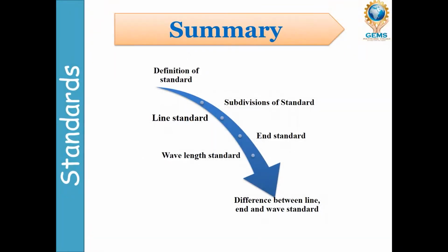Definition of standard: a standard is an exact quantity that people agree to use for comparison. So what we use for comparison, we call a standard. There are four types of subdivisions of standard: primary, secondary, tertiary and working standard, right? Line standard means we measure between two parallel lines. End standard means we measure between two flat parallel plates.